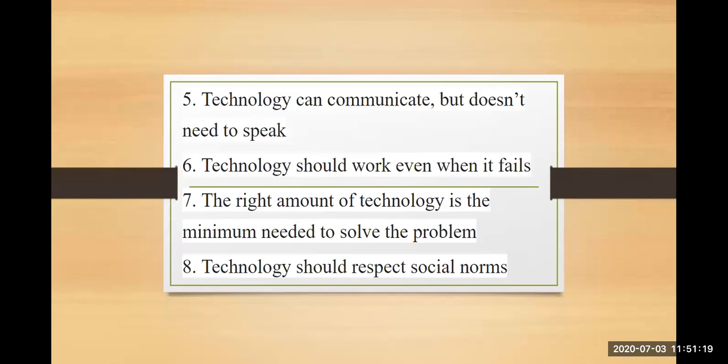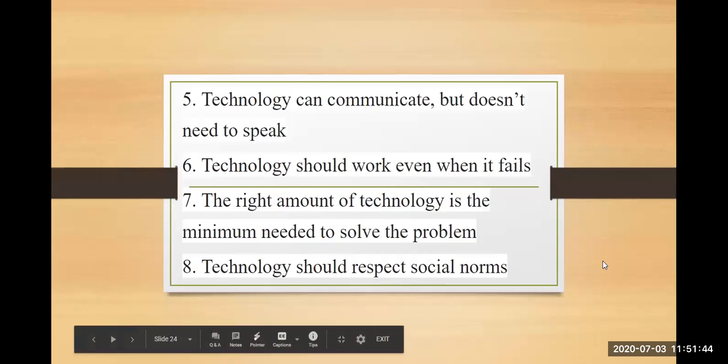Principle 5, technology should communicate but doesn't need to speak. Principle 6, technology should work even when it fails. Principle 7, the right amount of technology is the minimum needed to solve the problem. Principle 8, technology should respect social norms. So these are the 8 principles which need to be considered when you are designing your calm technology.